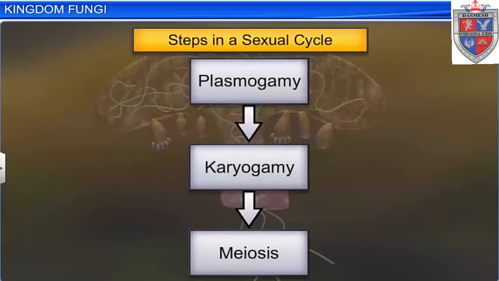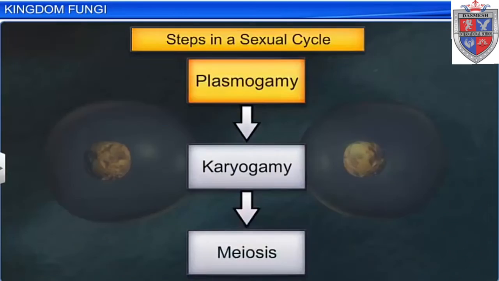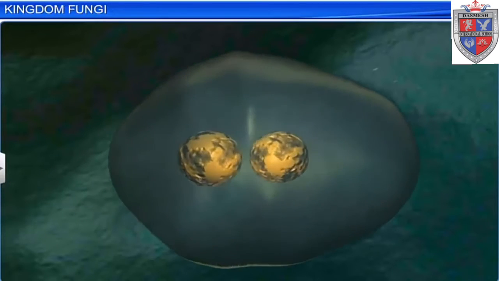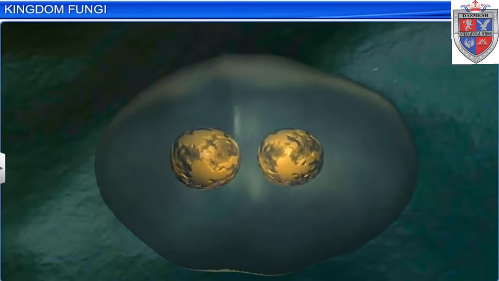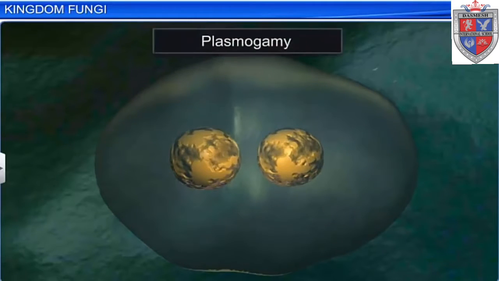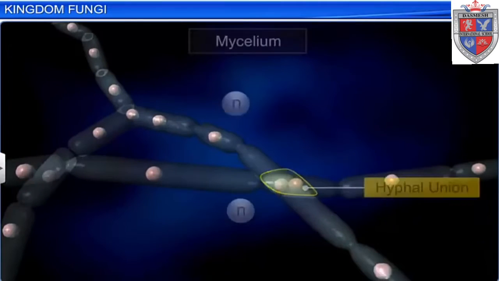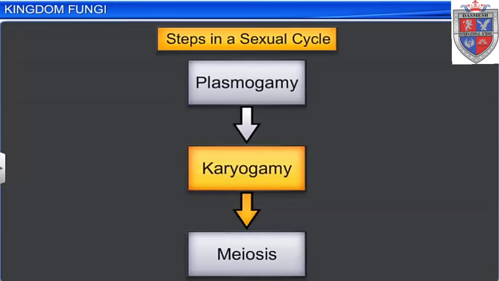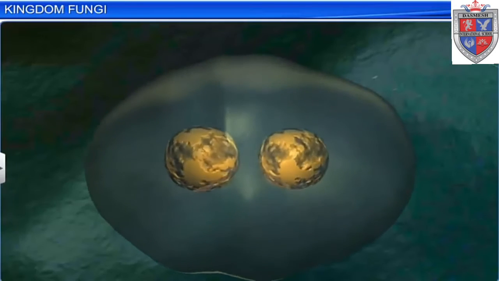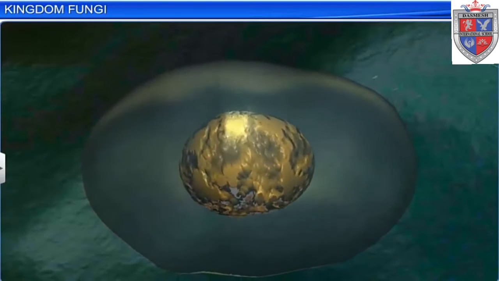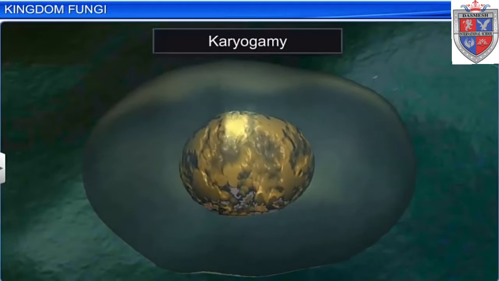Now the steps involved in the sexual cycle are plasmogamy, karyogamy, and the last one is meiosis. The first stage includes the fusion of protoplasm of motile or non-motile gametes, and this stage is known as plasmogamy. This happens when two haploid hyphae of compatible mating types come together and fuse. After plasmogamy, in the second stage, karyogamy, two nuclei of different cells fuse.